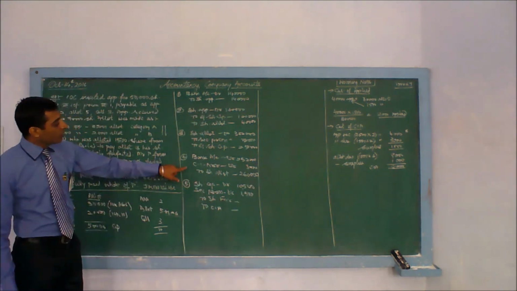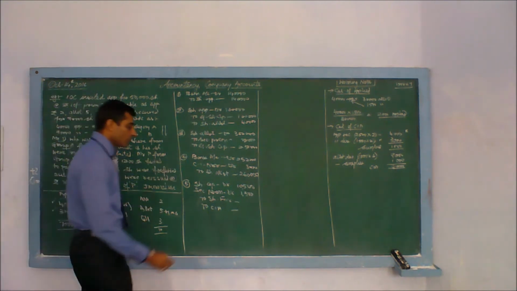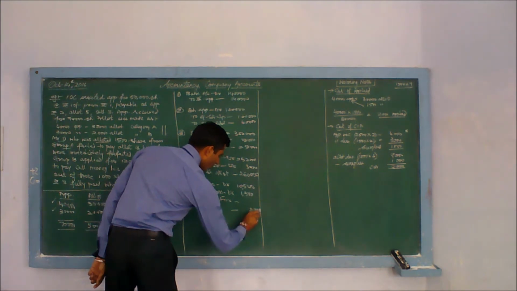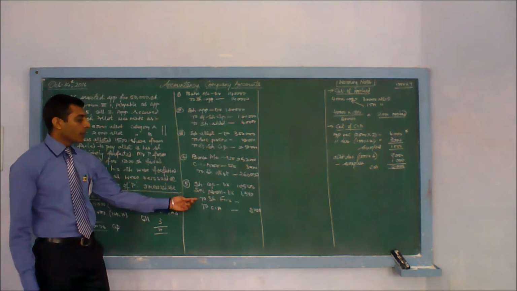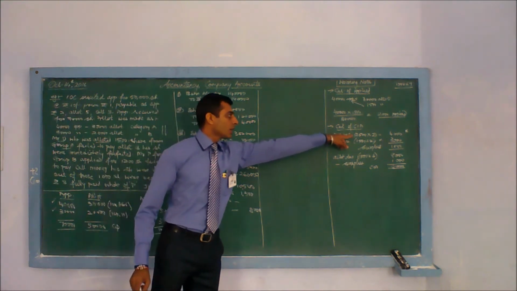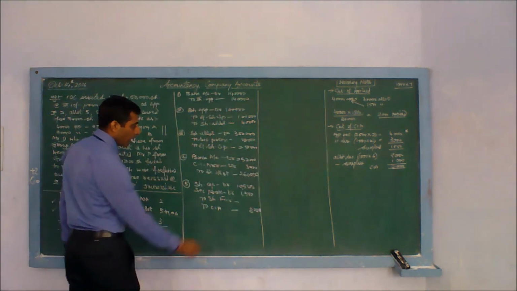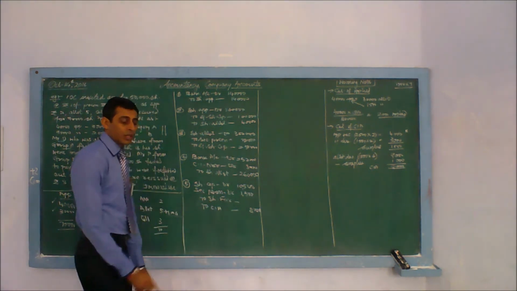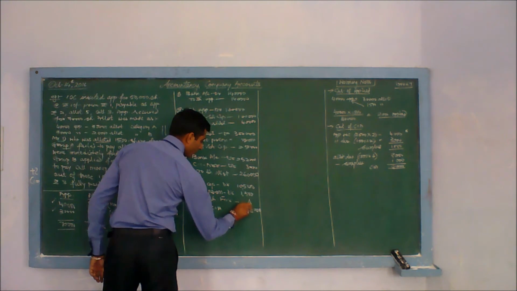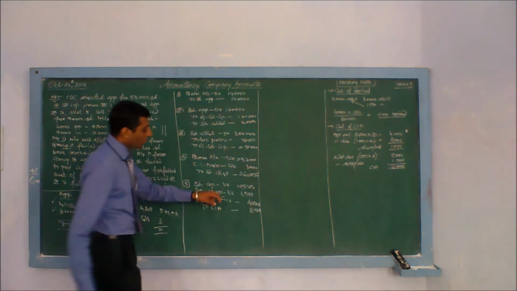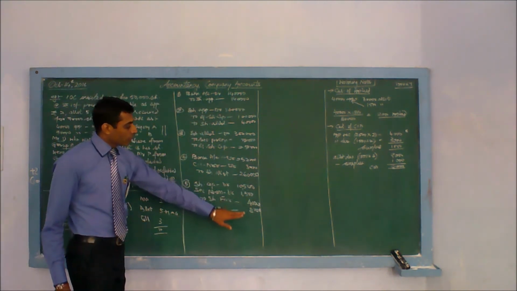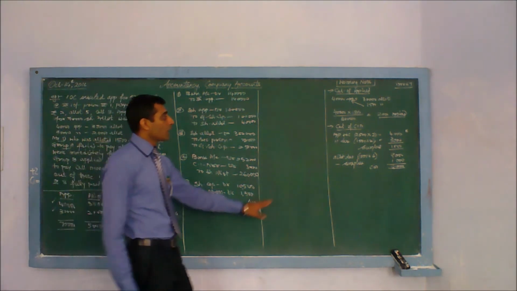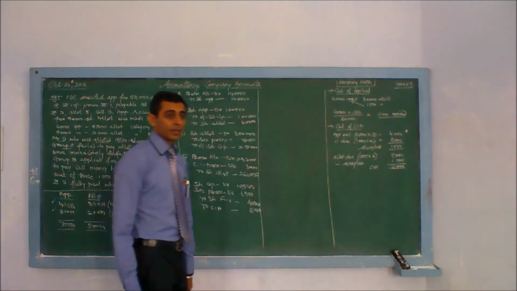Calls in arrear, you have only one calls in arrear, 8,000 rupees. Calculate share forfeiture by difference and then compare it with this answer, it should match. We have here 12,000. 12,000 minus 8,000, difference will be 4,000. Total of debit is 12,000, subtract calls in arrear 8,000, difference is 4,000, which is equivalent to your chart.